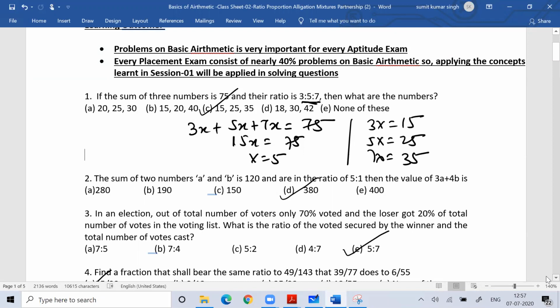If you have any doubt, please write in the chat box. Anyone have any doubt? How to solve question number 2?